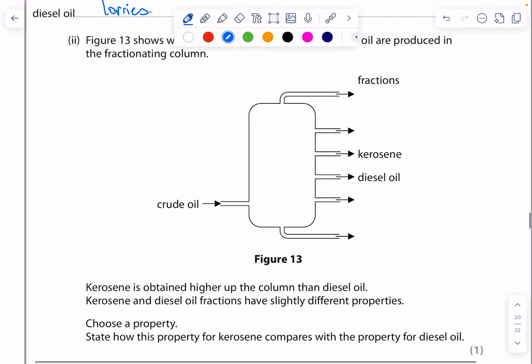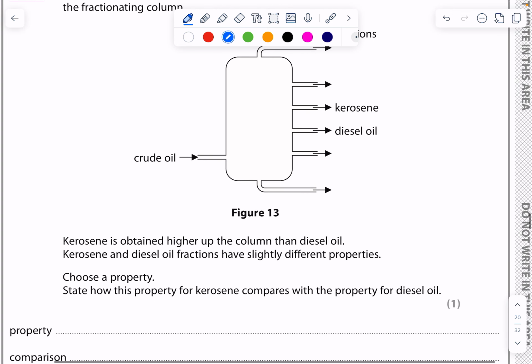So here we've got our fractions. It says choose a property for kerosene and compare it to this. So we've got kerosene's obtained. Kerosene and diesel have slightly different boiling points, so we have to therefore explain. Choose a property, state how the property of kerosene compares with the property for diesel. So if we pick